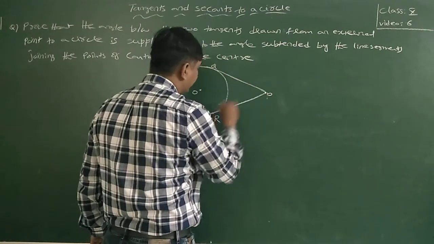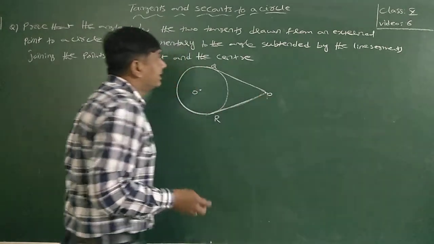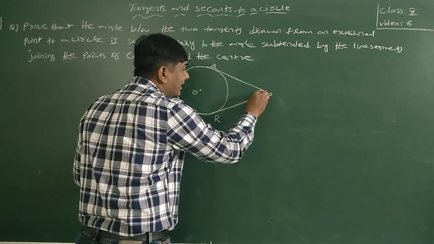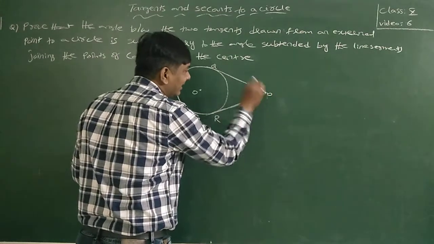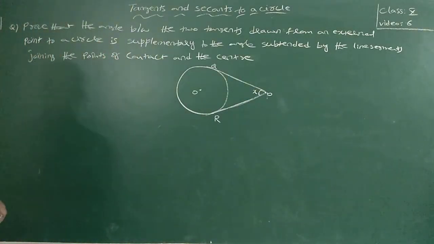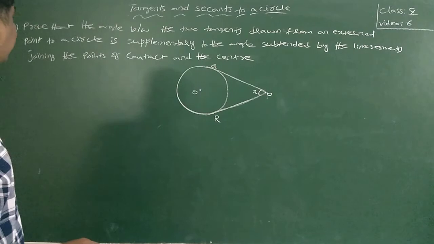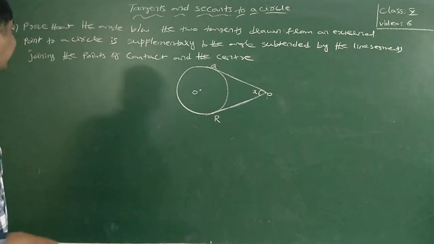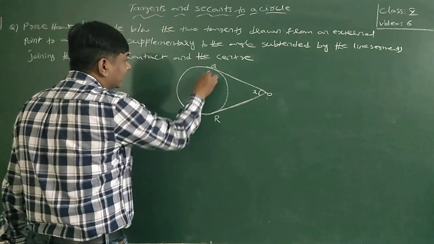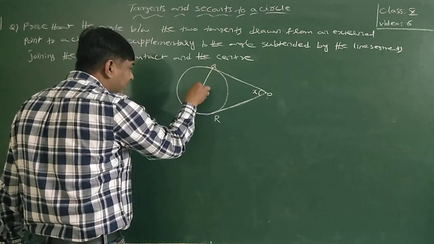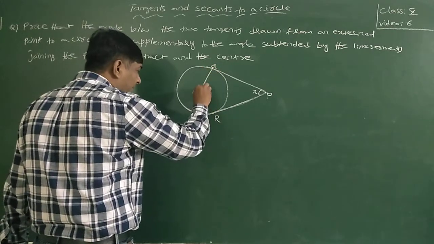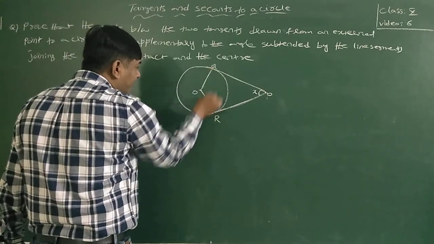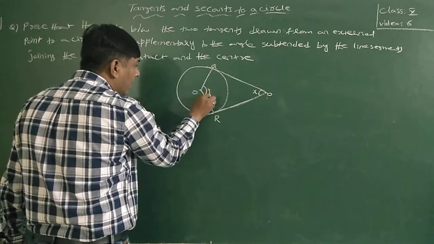PQ is one tangent, TR is another tangent. The angle between the two tangents drawn from an external point to a circle, this angle X, is supplementary to the angle subtended by the line segment joining the points of contact. These are the points of contact. The angle subtended by this line segment joining the points of contact is supplementary.